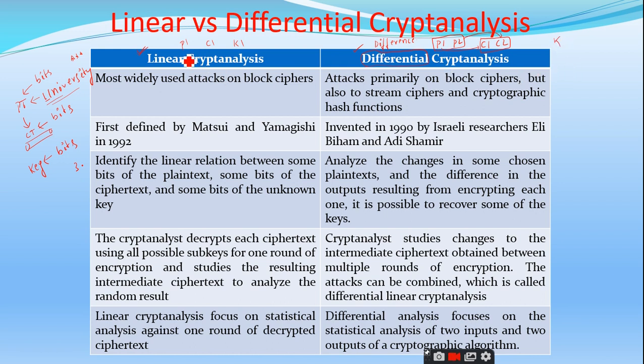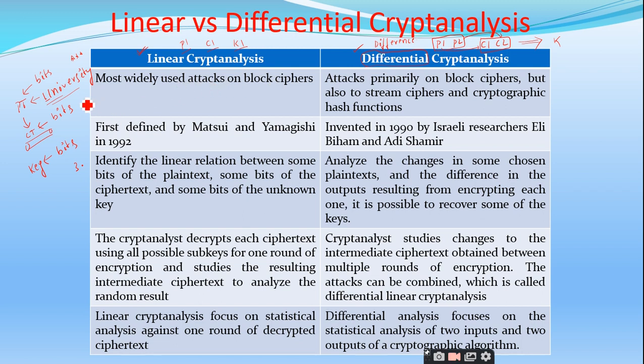In the linear analysis, we will use only one plain text and one ciphertext and one key. But in the differential analysis, you should have two plain texts P1 and P2 and two ciphertexts C1 and C2. Thereby, you can generate the key. This is the main difference between the linear and the differential cryptanalysis, right?